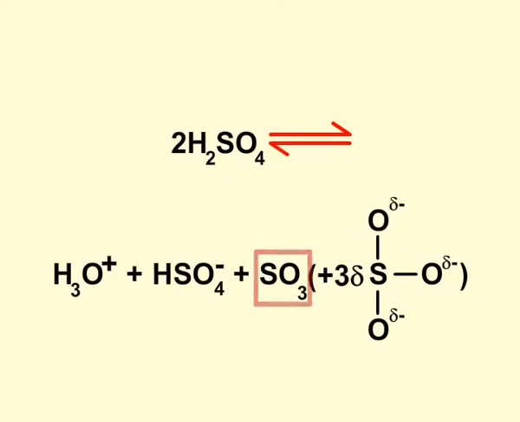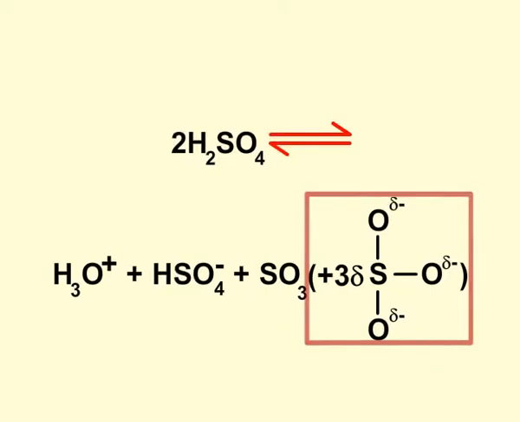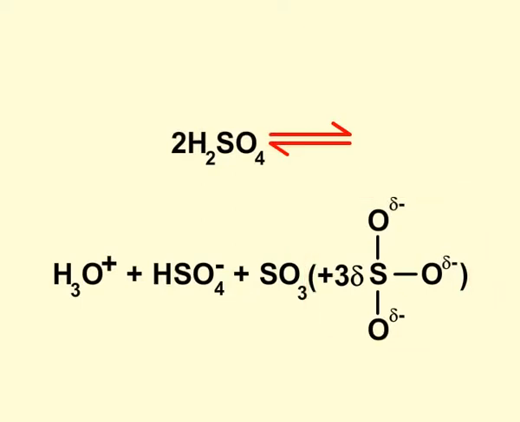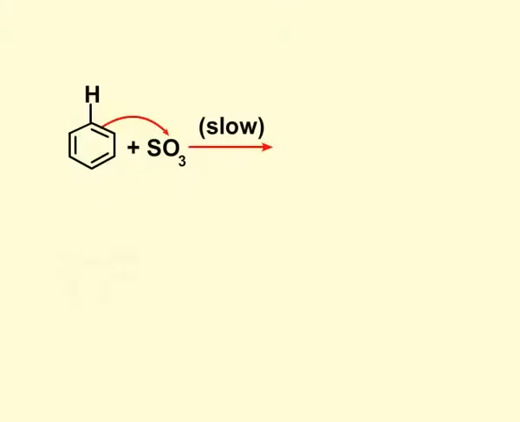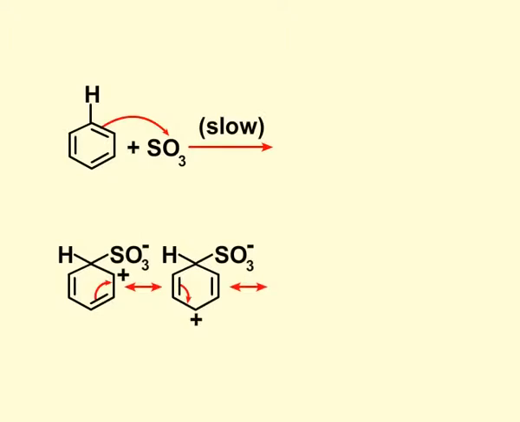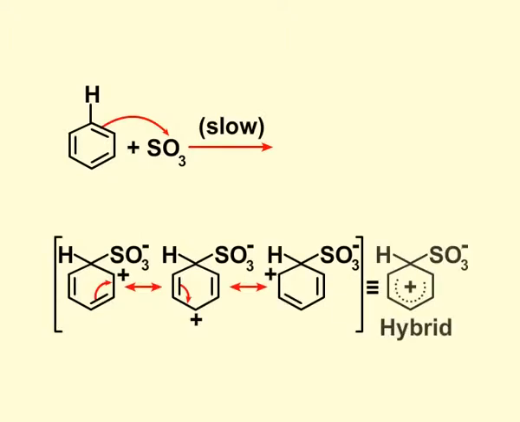The electrophile in this case is neutral but electron deficient since oxygen is more electronegative than sulfur. It is formed as shown on the screen. We will now discuss step 2, which is attack of electrophile on the ring. The electrophile attacks the ring to form a carbocation intermediate which gets resonance stabilized.